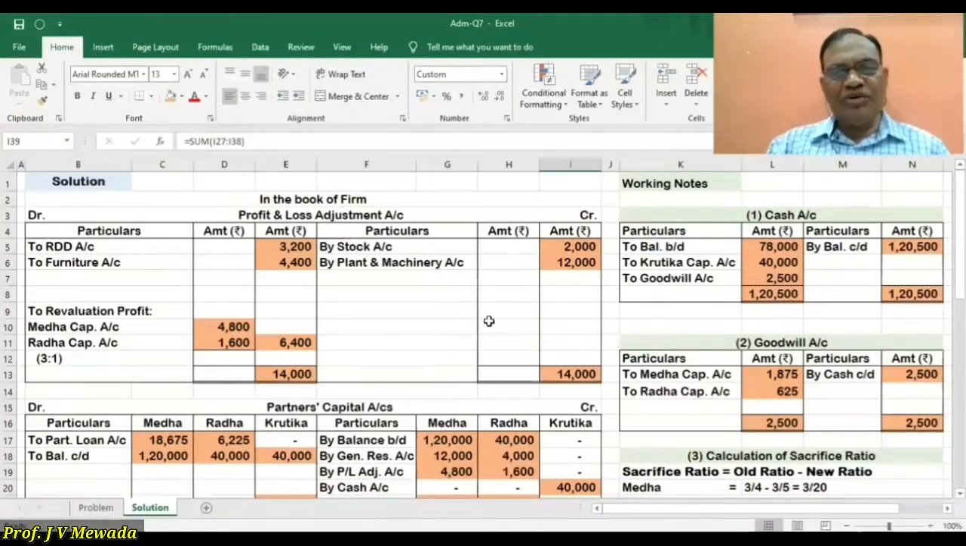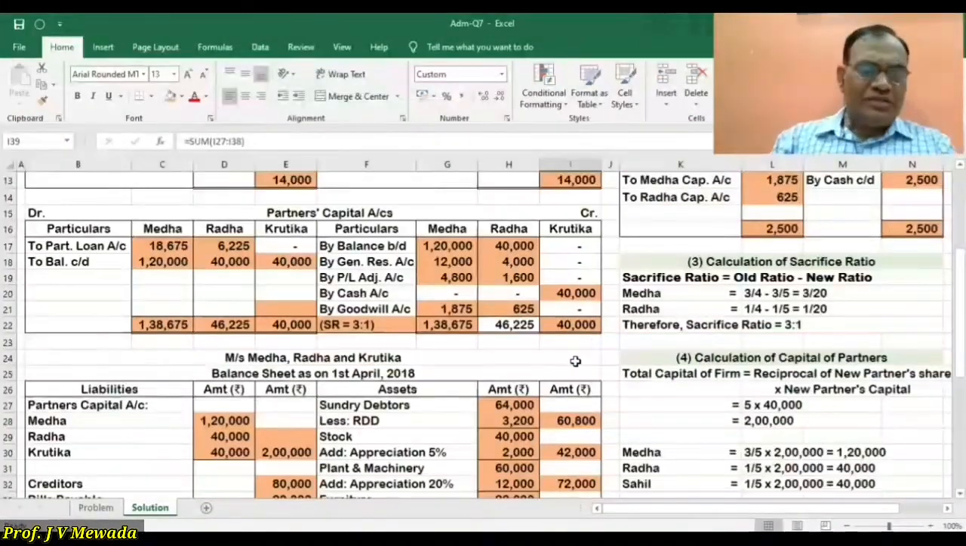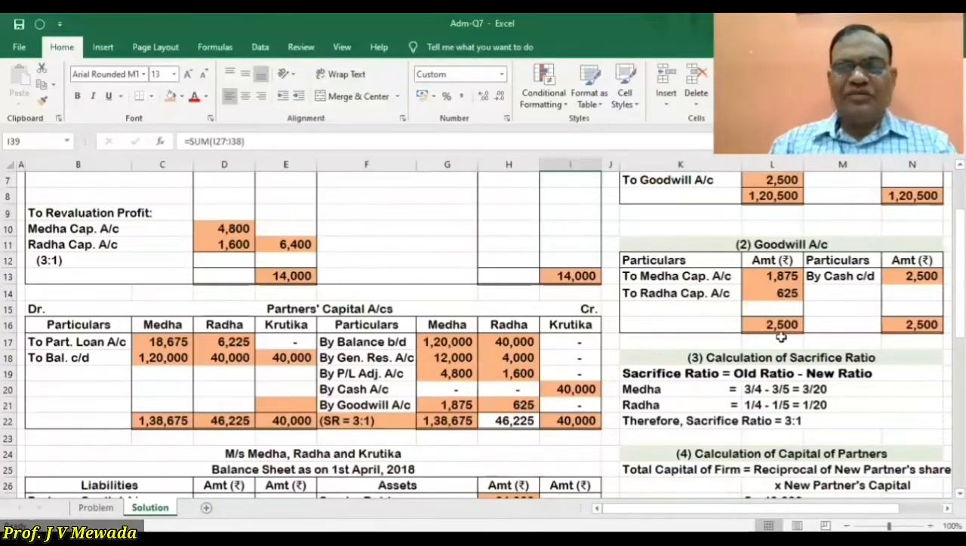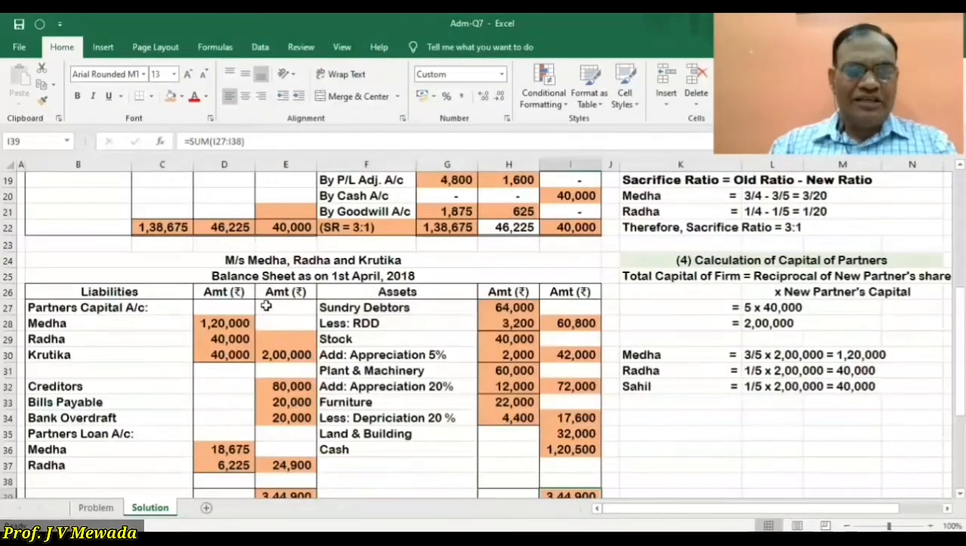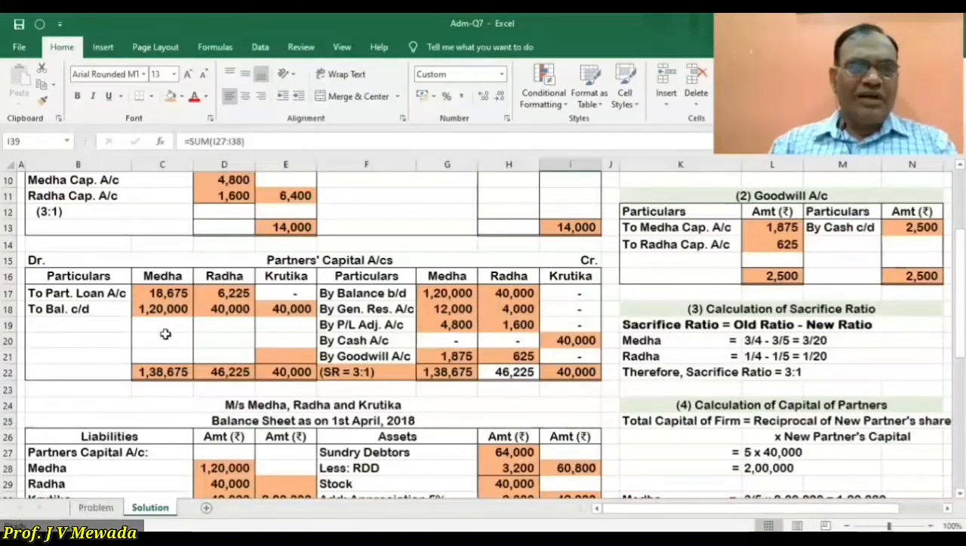In this sum, the important points were goodwill is brought in cash and it is retained. So only we have to pass the entry on the credit side of goodwill account and debit side. Then old ratio and new ratio is given, so we have to find out the sacrifice ratio. After finding out, the sacrifice ratio is again equal to old ratio. And we have to calculate the capital of the partners, and the capital of partners is adjusted here in the capital account and the surplus is transferred to partners loan account. So these are the important points in this sum.